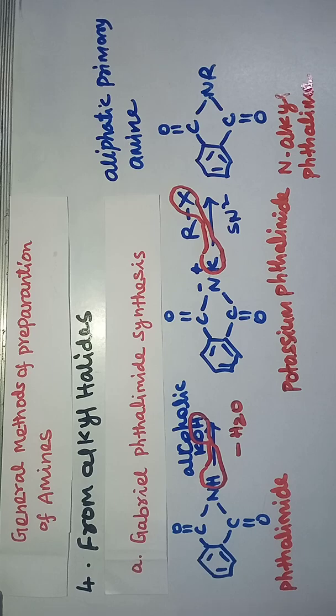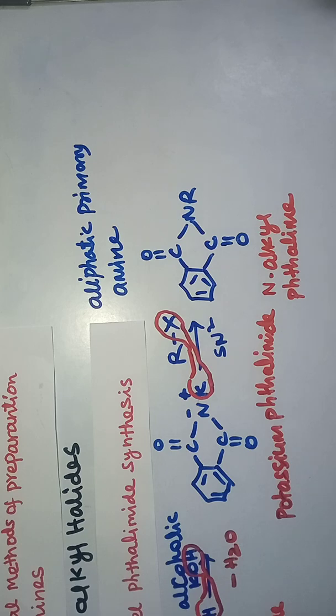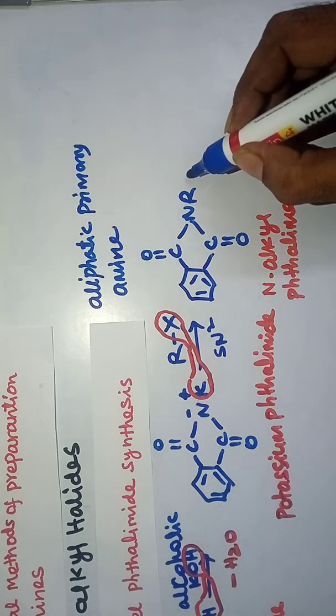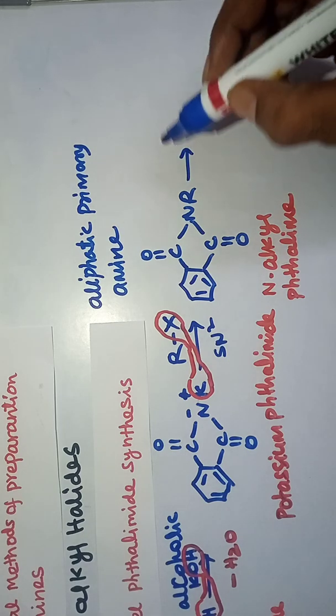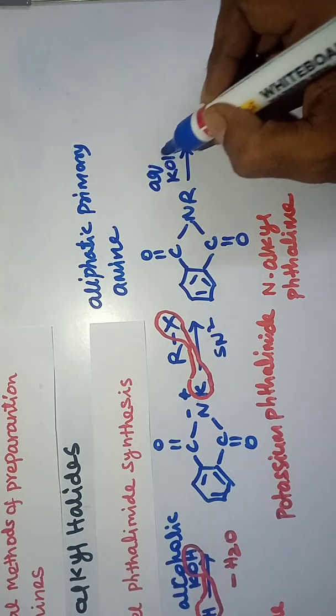This N-alkyl phthalimide undergoes alkaline hydrolysis. We are taking aqueous potassium hydroxide.